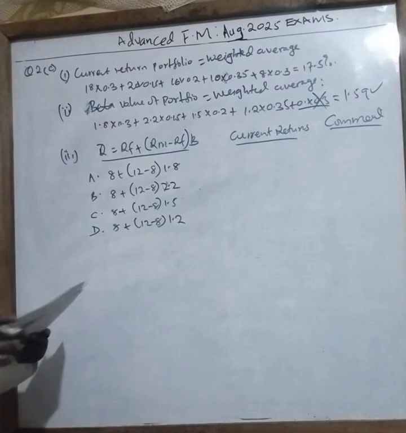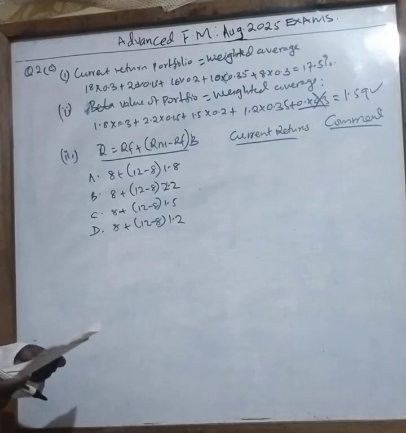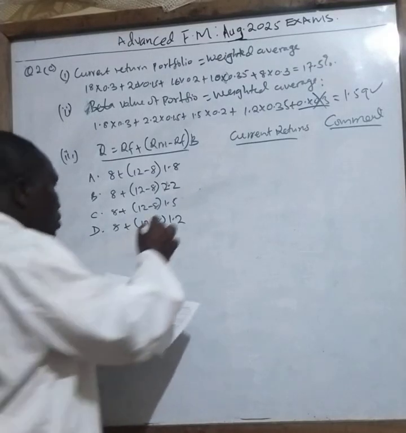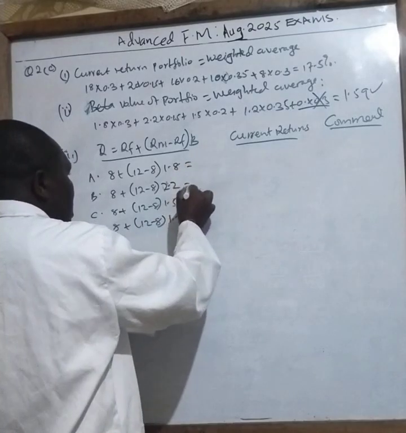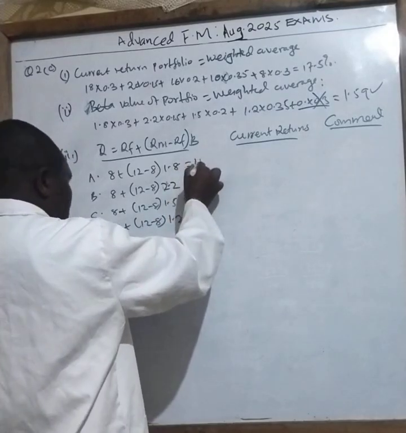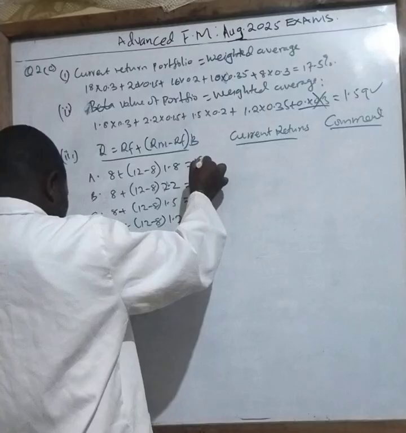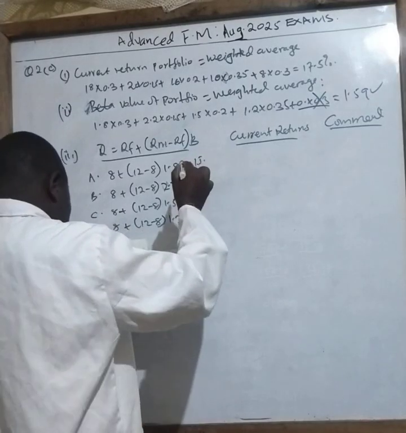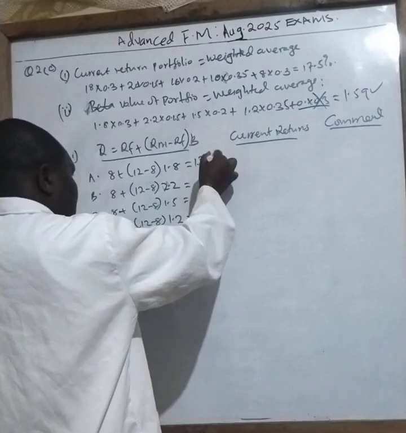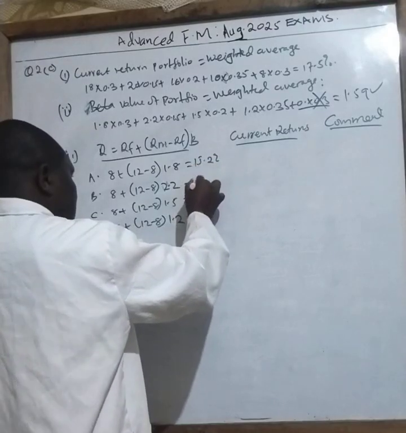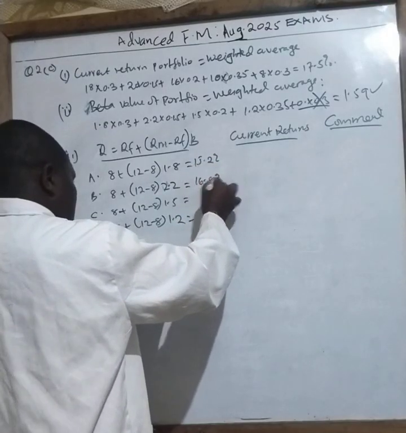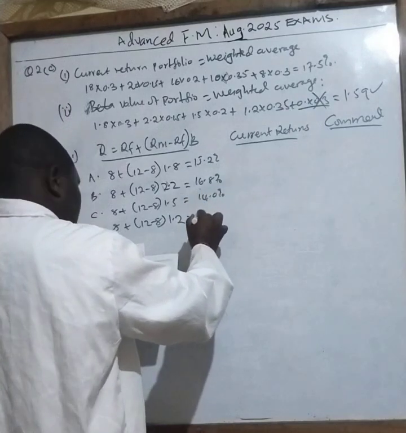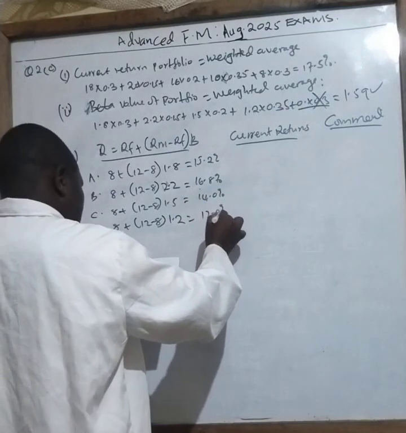So what are the answers, class? Your answers are very simple. Here you will get 15.2%, this one will be 16.8%, this is 14.0%, and finally 12.8%.